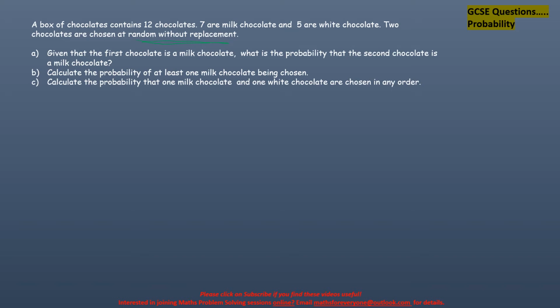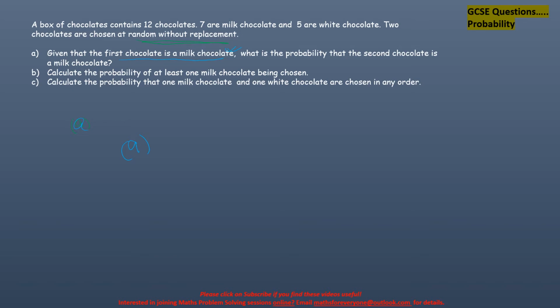So the first one: given that the first chocolate is a milk chocolate. If I write it as an A, so the first chocolate is a milk chocolate. So that is done, this event is over.